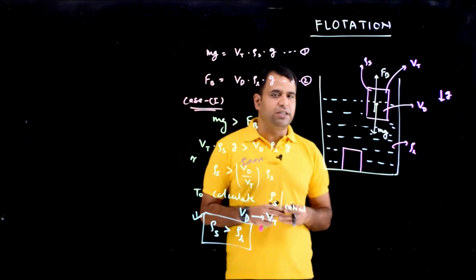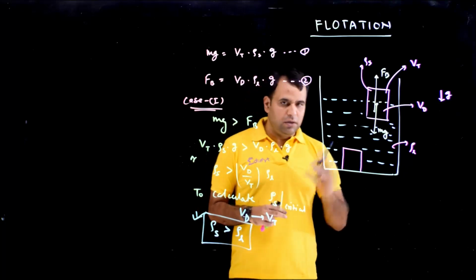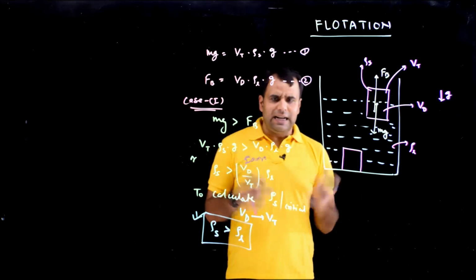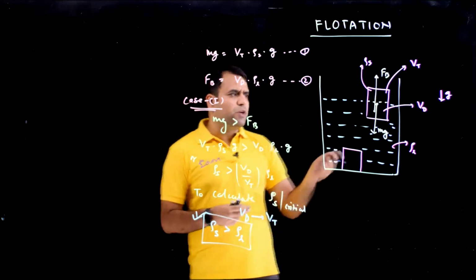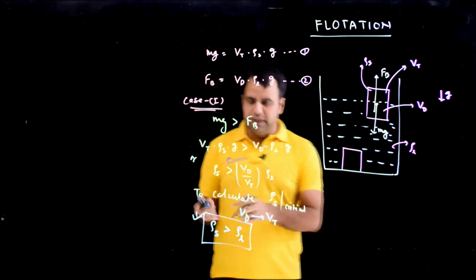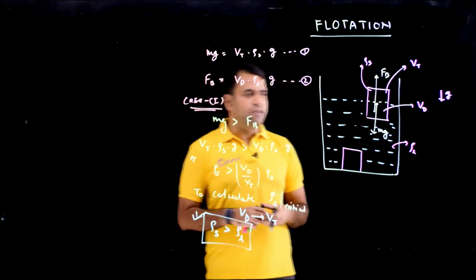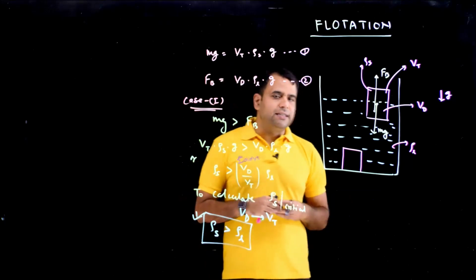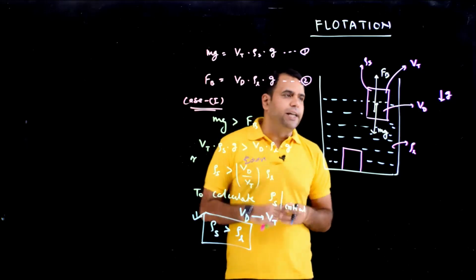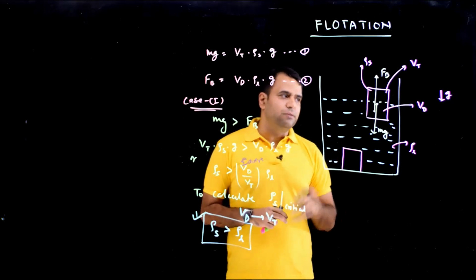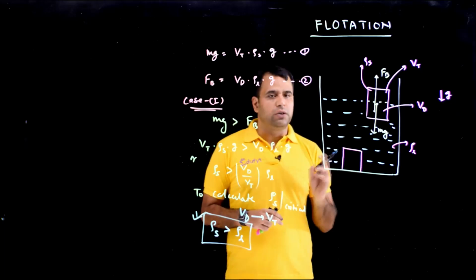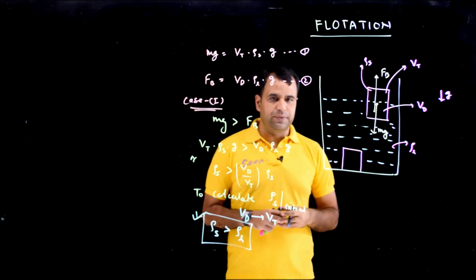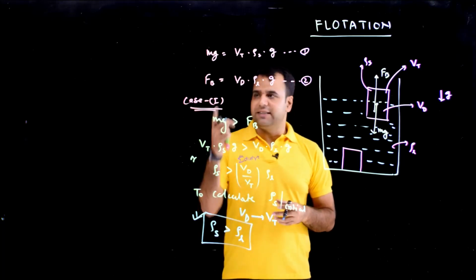We'll do some questions where we'll see those kind of cases, where there will be some cavity inside the body, and in that case the body will still float, even if the density of the solid is more than the density of liquid. We'll see those cases. But apart from those cases, when there is no cavity, when there is a solid body, if the density of the solid is more than the density of the liquid, body is going to dip inside. It can never float there. Okay, so this is the case 1.